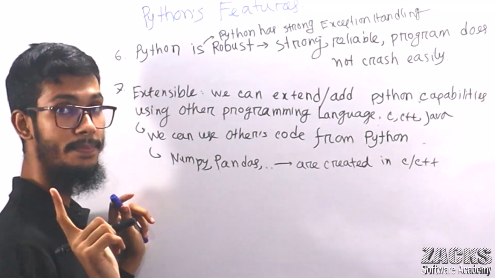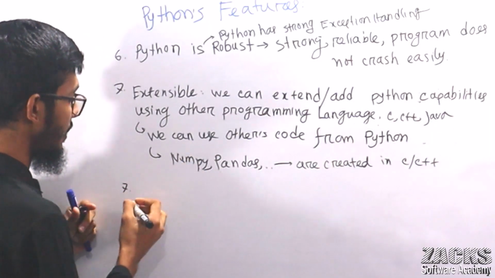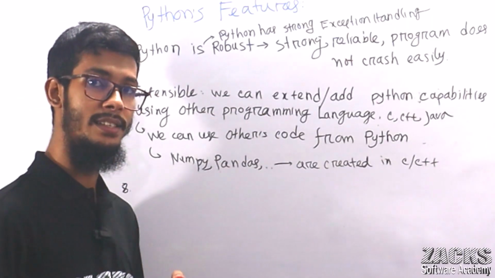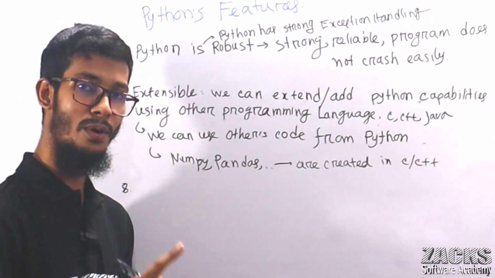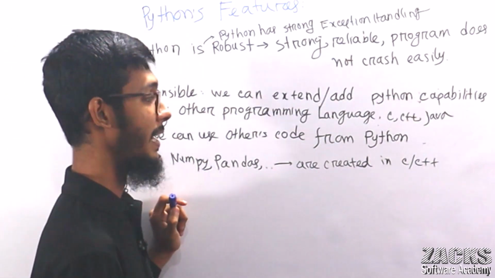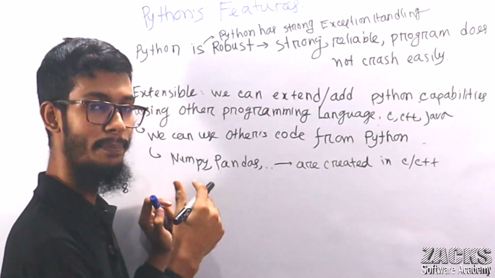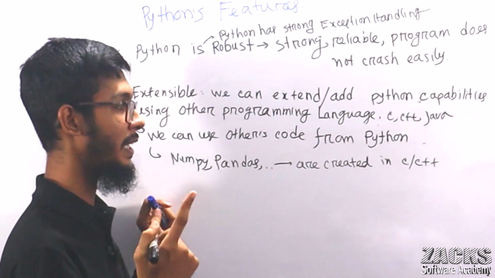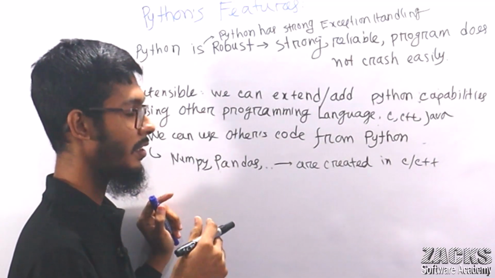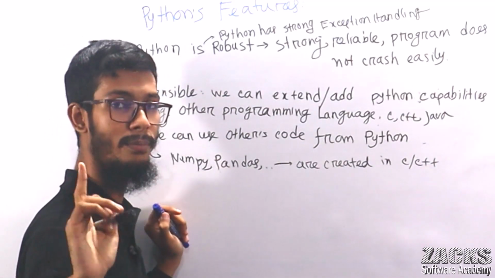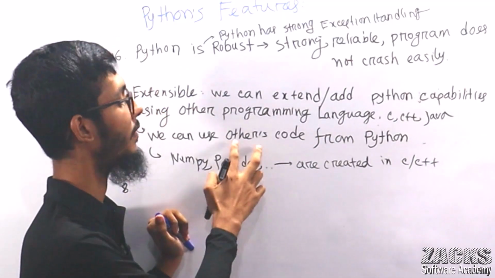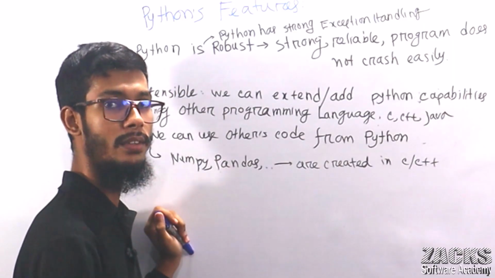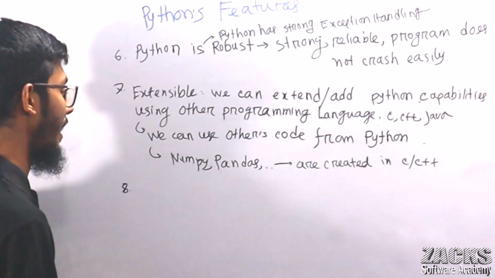What does it mean by extensible, right? Okay, sir. Consider you can use other programming languages from Python. Here one point: actually, I had a plan to make a program directly on how we can call C or C++ code or Java code from Python. But I changed the decision because people skip long videos. But no problem. If you want, certainly I will make a separate dedicated video. I'll show you how to call Java code from a Python program, right? Okay, leave this one. So, sir, another point.